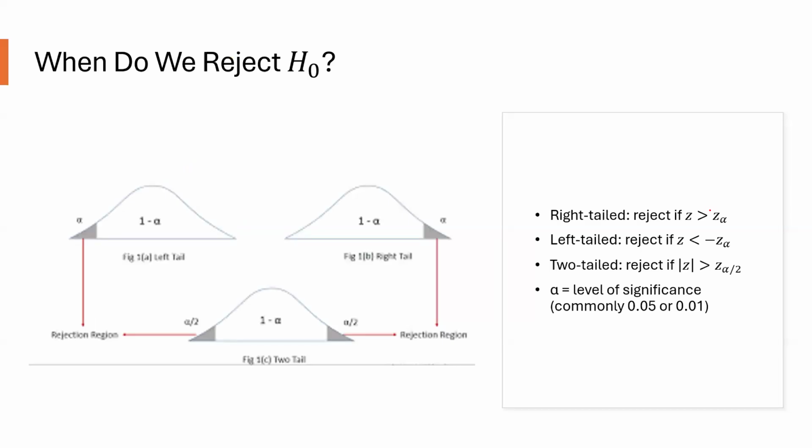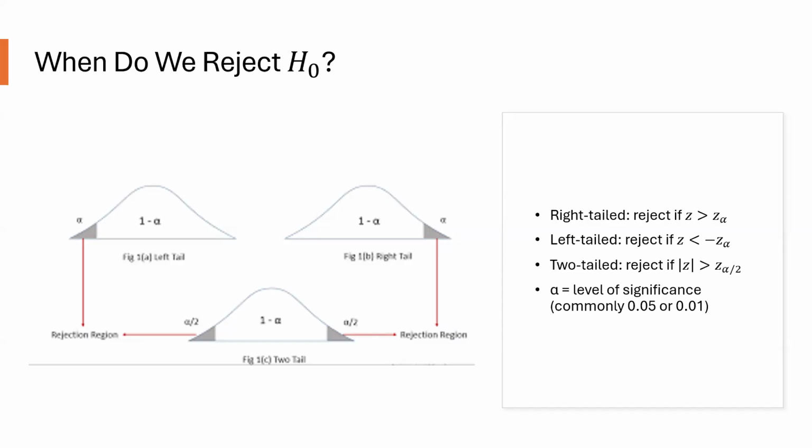Once we've calculated our test statistic, our Z-score, the next step is to decide whether it's extreme enough to reject the null hypothesis, H sub 0. But how do we define extreme? That's where the rejection region comes in. The rejection region is determined by two things: the significance level, which we call alpha, and the direction of the test. Let's walk through three common types.